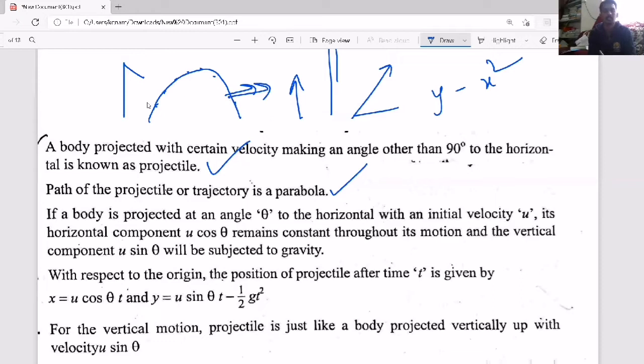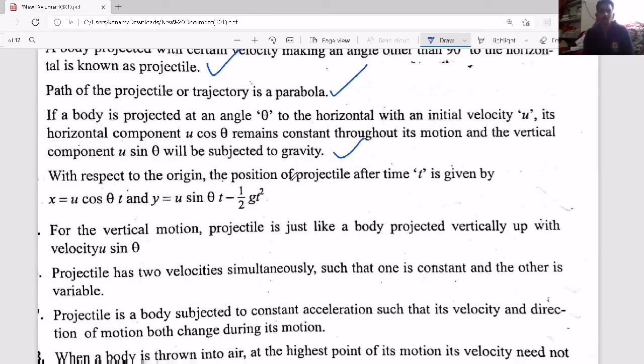Horizontal component remains constant, but vertical component keeps on changing. Initially it decreases, and at the highest point, the vertical component will become zero, just like upward motion. And while coming down again, it will increase, so that it reaches with the same velocity. Horizontal component u cos theta and vertical component u sin theta. That is what they are mentioning in this point.